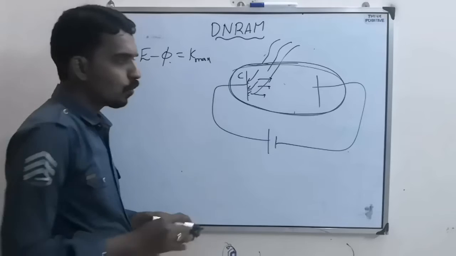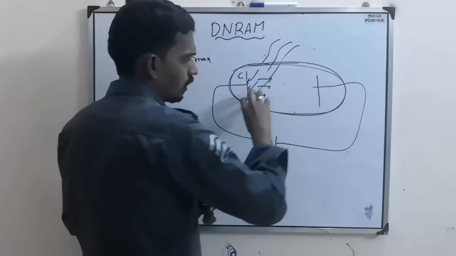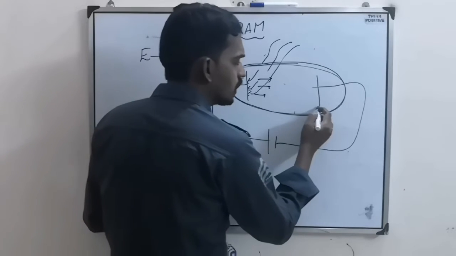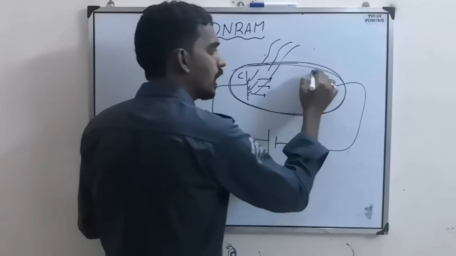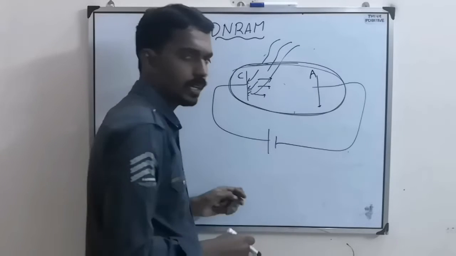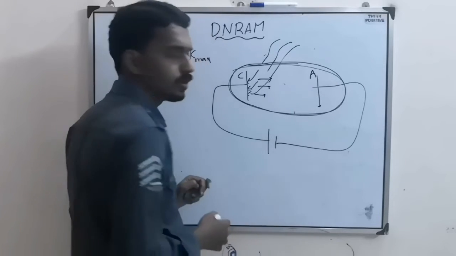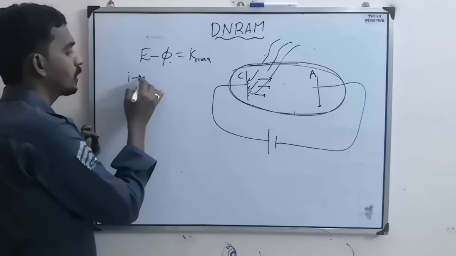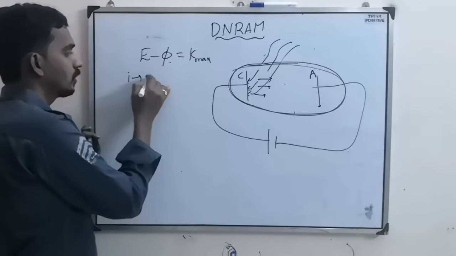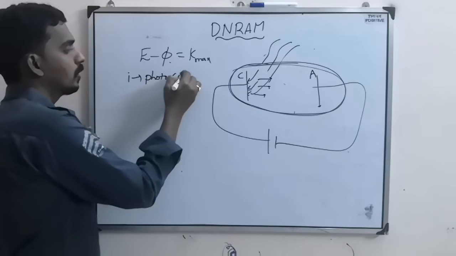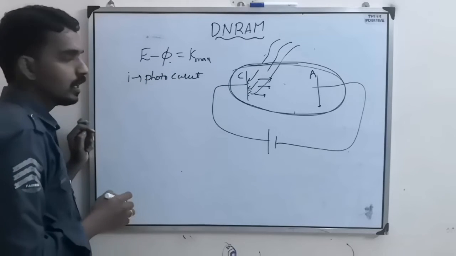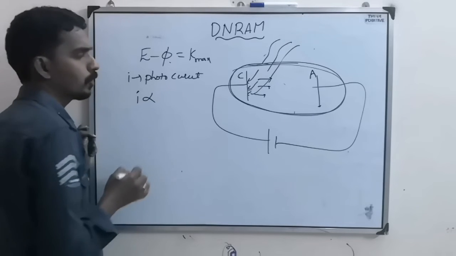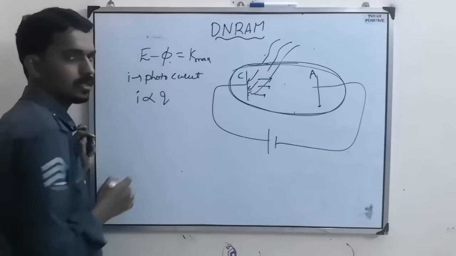Now, the electrons which come out with some kinetic energy and can reach the other end, that is the anode, will complete the circuit and a current will be produced here, and that current we call the photocurrent. Now, this photocurrent, the current, is proportional to charge.